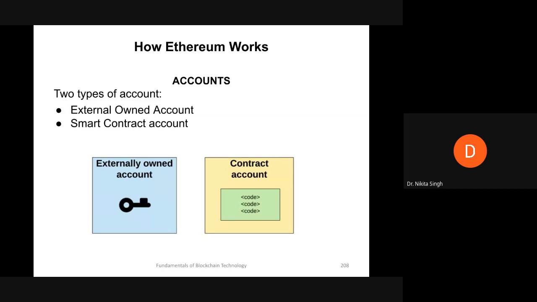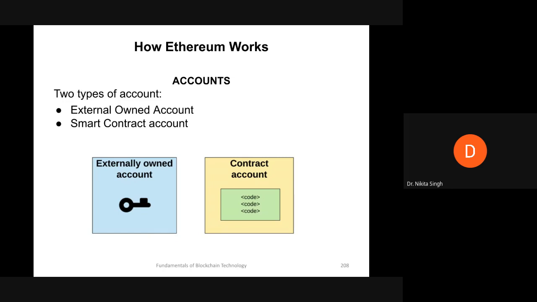Similarly, on Ethereum we have an externally owned account which is controlled with the help of a private key. This is the most basic type of account. Like you and me who are not deploying smart contracts on Ethereum, if you want to create an account on Ethereum, we will create an externally owned account. As we know, in cryptocurrency each account is associated with a public key and a private key.